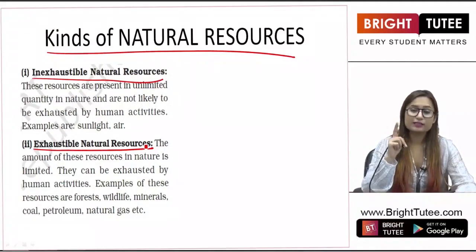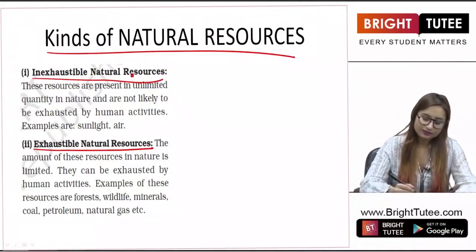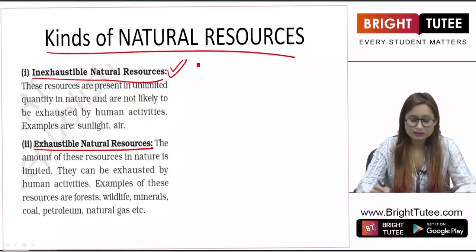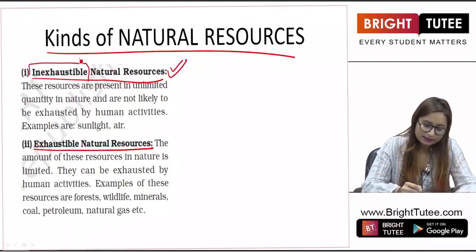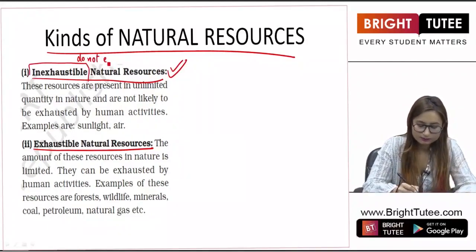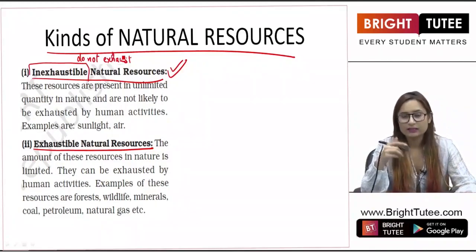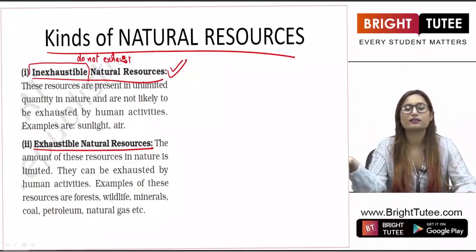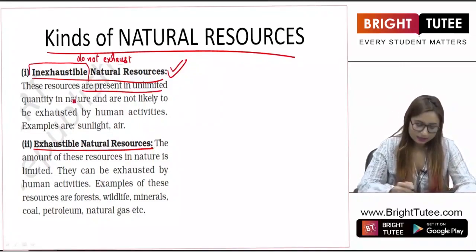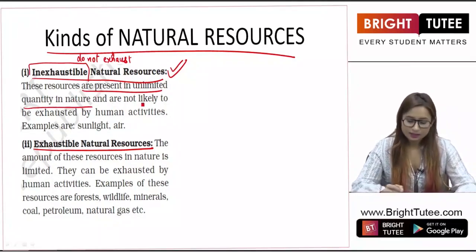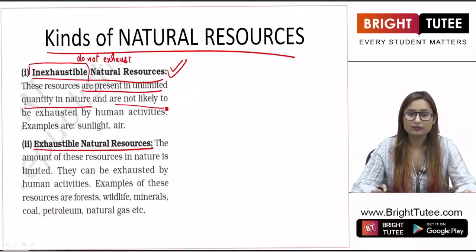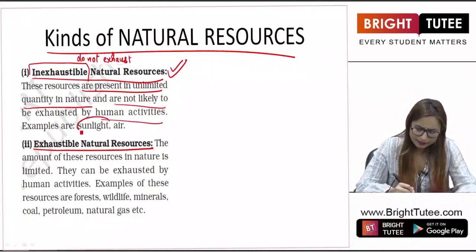Now, the first one, inexhaustible natural resources, as the name suggests, do not exhaust or they are produced back again, right? If they get used, there is a production of the resource again, right? These resources are present in unlimited quantity in nature and are not likely to be exhausted. They do not get exhausted very easily by human activities, such as sunlight.